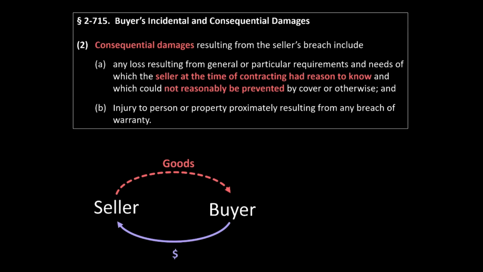Again, very generally speaking, consequential damages compensate the buyer for losses that are more removed or indirect as compared to its incidental losses. As the name implies, consequential losses arise as a consequence of the seller's breach and are not directly related to the value of the breached contract itself.